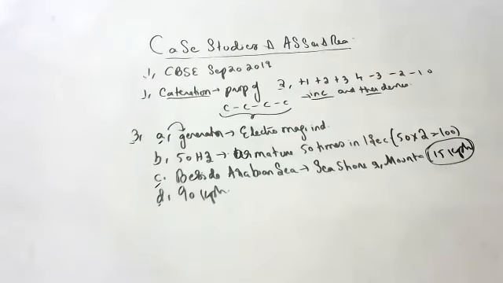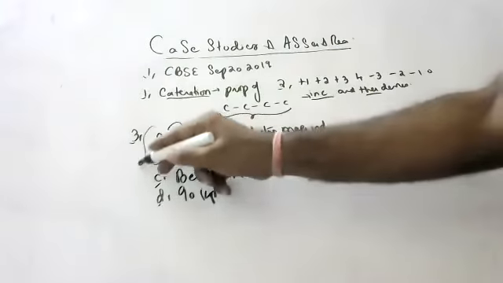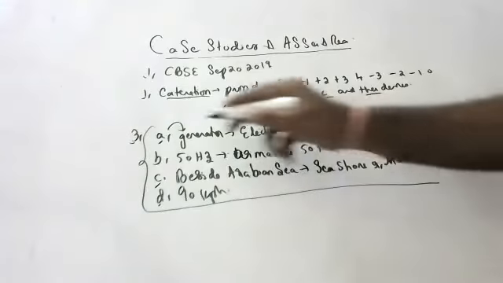Okay, children. So like this, you have to answer the case studies. Next, go to the fourth question, children. There is a case study in the fourth question. Children, did all of you understand this question? Anyone have any doubts? No, sir.